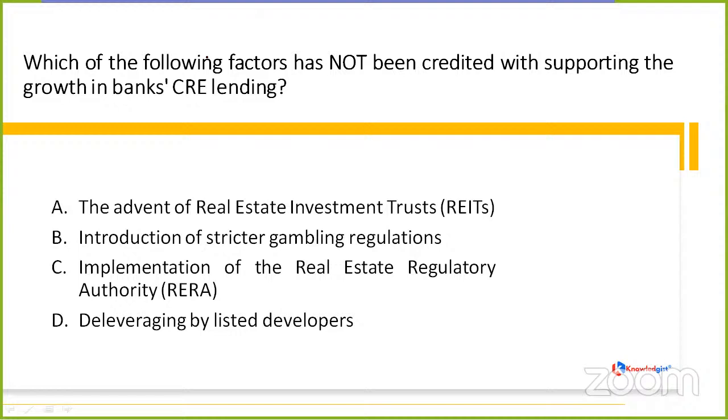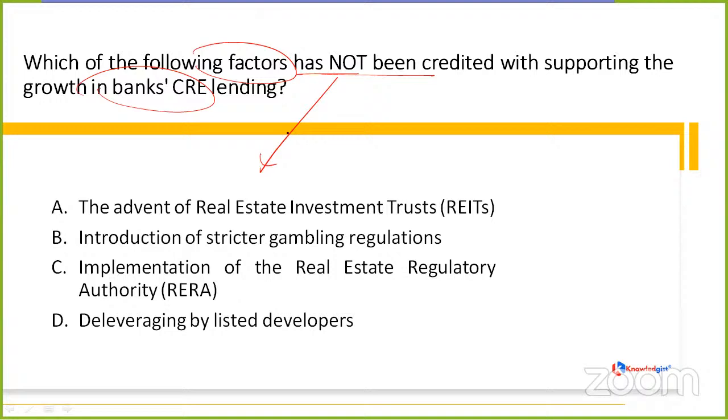The next question is asking, which of the following factors has not been credited with supporting the growth in bank CRE lending? Whether it is the advent of real estate investment trusts, introduction of stricter gambling regulations, implementation of the real estate regulatory authority, or deleveraging by listed developers.